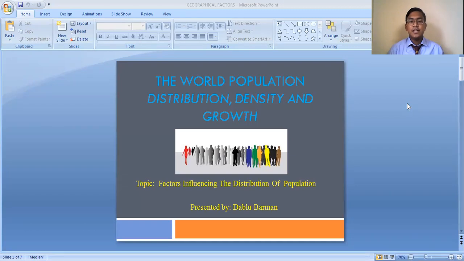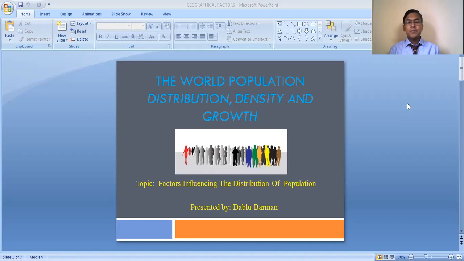There are certain areas in the world where the population is very high, and there are many areas where the population is very low. Around 90% of the area is where the population is less than 10%, and 10% of the area is where the population is very high. I also told you about the 10 most populous countries in the world, which constitute 60% of the world's population.